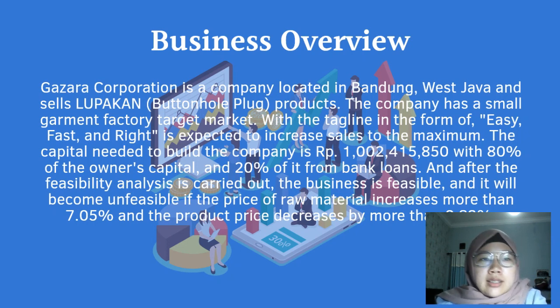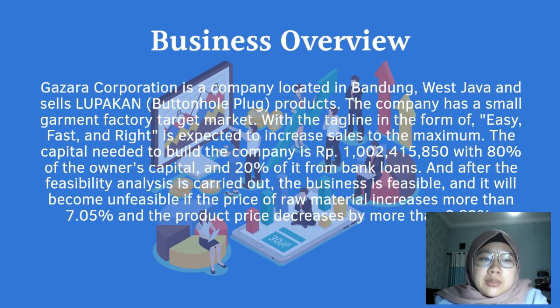From the first overview, Gazara Corporation is a company located in Bandung, West Java, and sells Lupakan or buttonhole plug products. The company has a small garment factory target market, with the tagline in the form of easy, fast, and light, expected to increase sales to the maximum. The capital needed to build the company is, as you can see from the presentation, 80% of the owner's capital and 20% from bank loans.